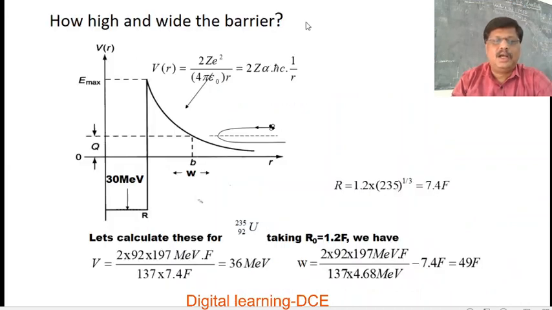constant. And also in this slide you can calculate the potential barrier height of the uranium nucleus. So 2Z squared by 4 pi epsilon naught, and converting into MeV, you get 36 MeV. And also you can calculate the radius of the uranium nucleus. R is equal to R naught A to the power of 1 by 3. R naught is 1.2 Fermi and mass number is 235, to the power of 1 by 3. Nearly the radius of the uranium nucleus is 7.4 Fermi or femtometer. And also you can calculate various parameters.